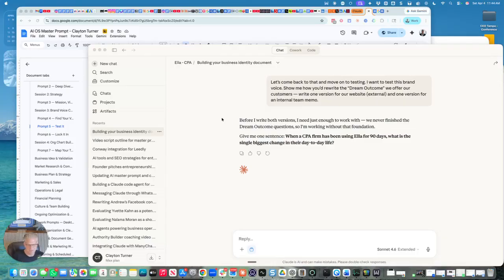Okay, see, Claude's giving me some pushback. Before it writes the version, it needs more context, right? So it says it's working without the foundation. Give me one sentence. When a CPA firm's been using L for 90 days, what is the single biggest change in their day-to-day life? The fact that they do not have to manually follow up with clients for simple documents and has bought them back a ton of their time every single week.